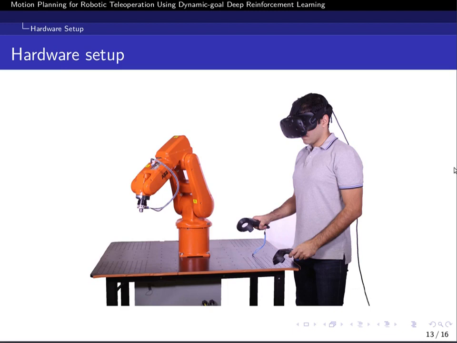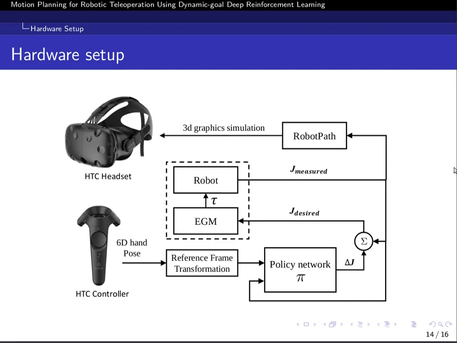Here, as you can see, the 6D position of the user's hands along with the joint values of the robot will go to the policy network, and the policy network will give the speed command to the robot through the EGM system, which is a real-time communication system in ABB robots.